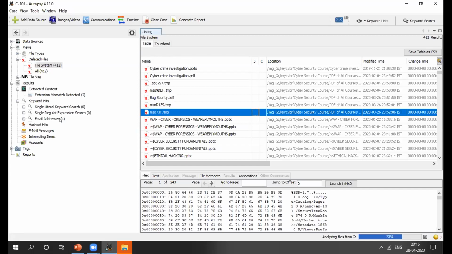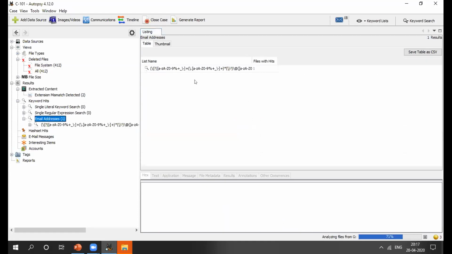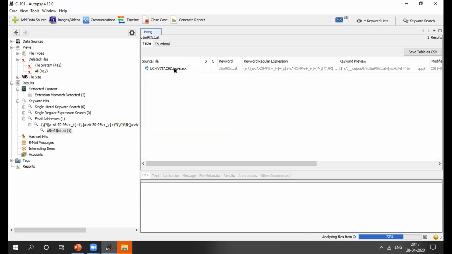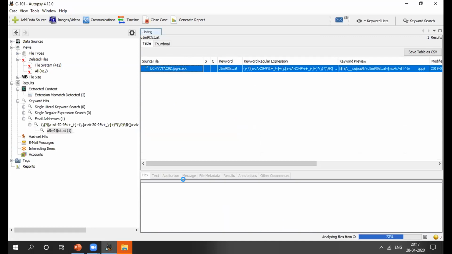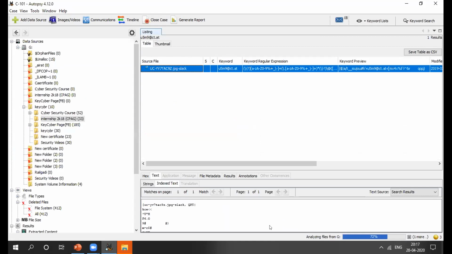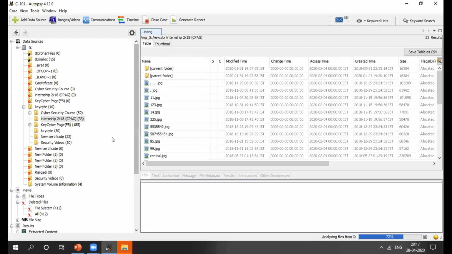Okay, you can see here an email address, but it is in the format of a hash file, right? So yes, here all my extracted data will be available.